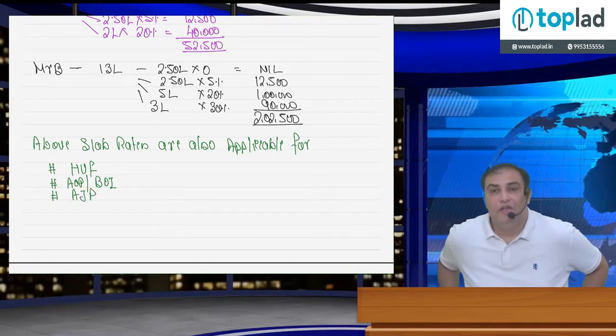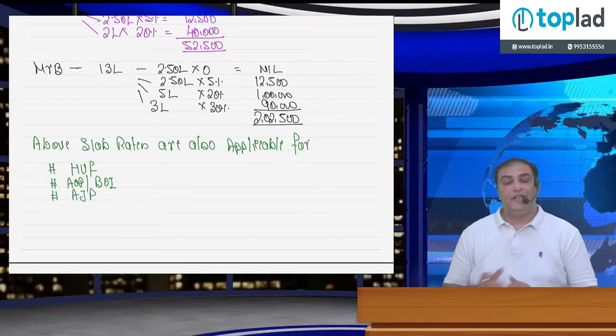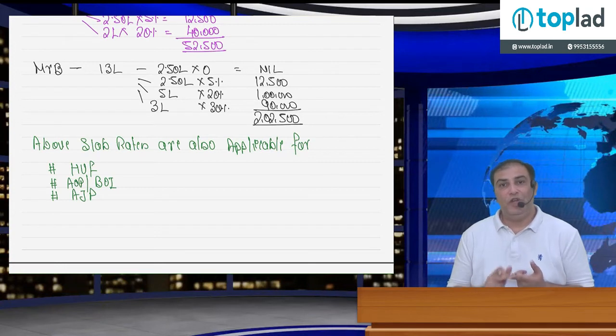Remember, 7 categories of taxpayers: individual, HUF, firm, company, AOP, BOI, local authority, artificial judicial person.